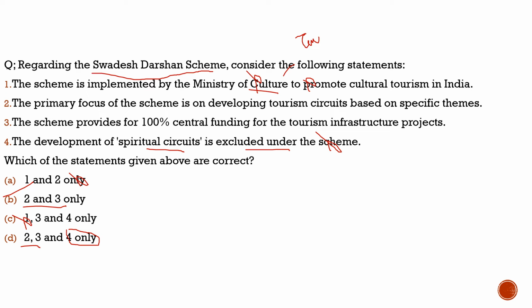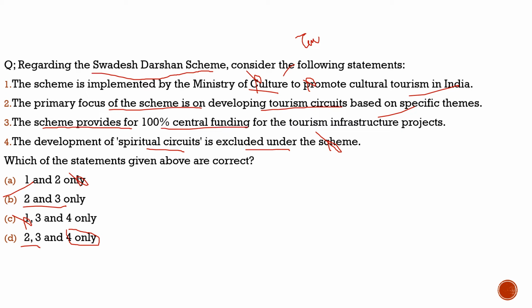The second statement says the primary focus of the scheme is on developing tourism circuits based on specific themes. 100% correct. Third statement, the scheme provides for 100% central funding for the tourism infrastructural projects. 100% correct. So with respect to this question, the correct statements are statement 2 and 3. So why is it in news?